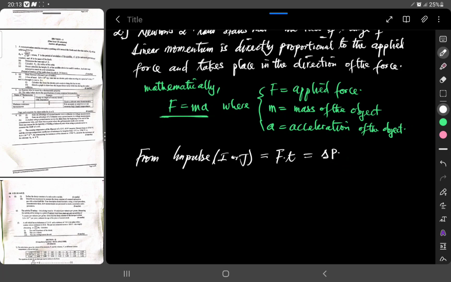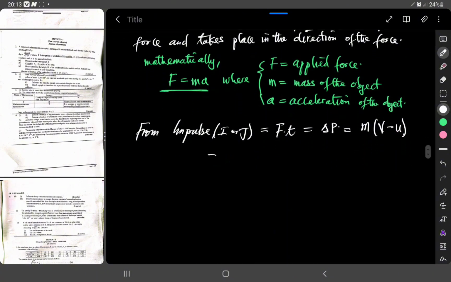So this will be the same as the mass times the final velocity minus the initial velocity, because momentum is normally the product of mass and velocity. So a change in momentum will be the mass times the change in velocity.